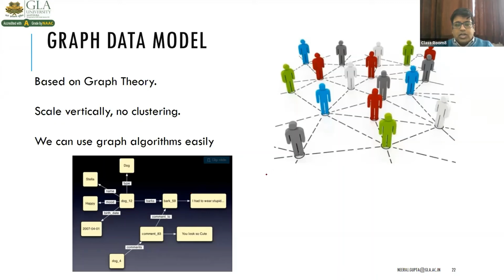Graph-based model is successfully used in the case of social networking, logistics, and spatial data. Neo4j. Neo4j is an example of graph-based model, right?